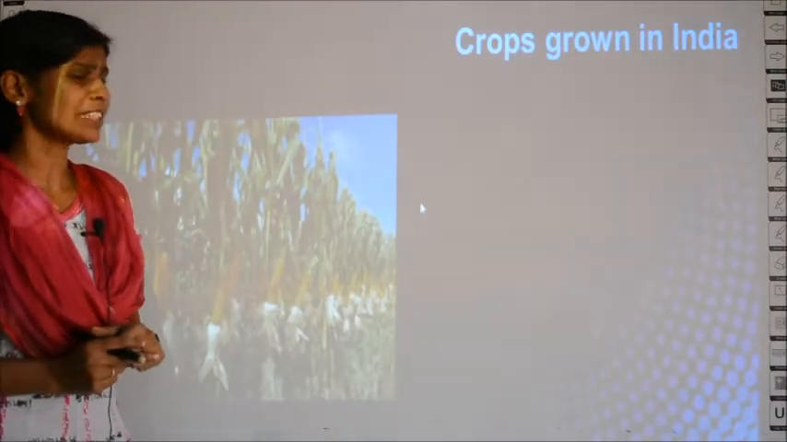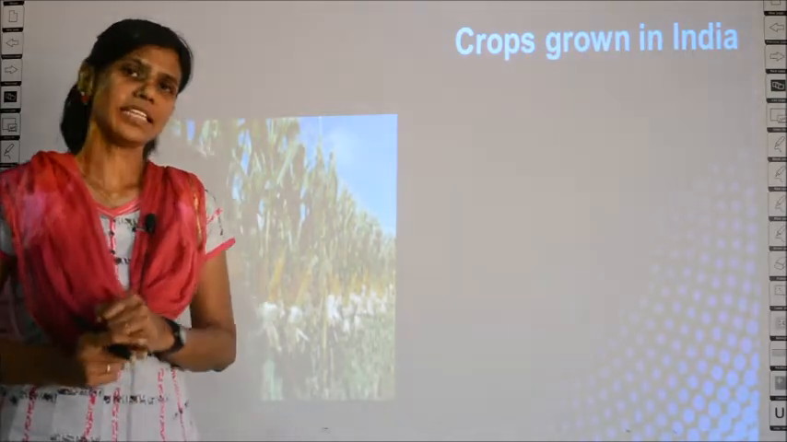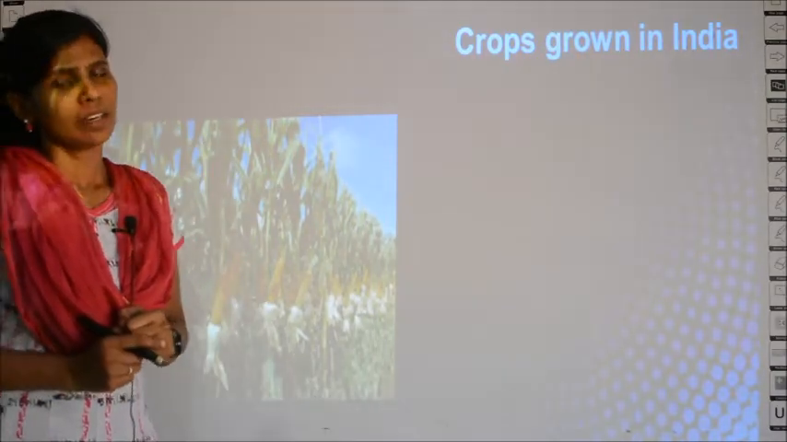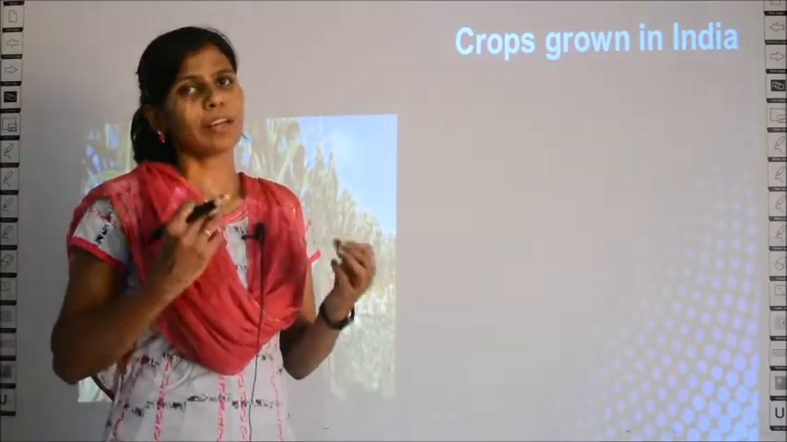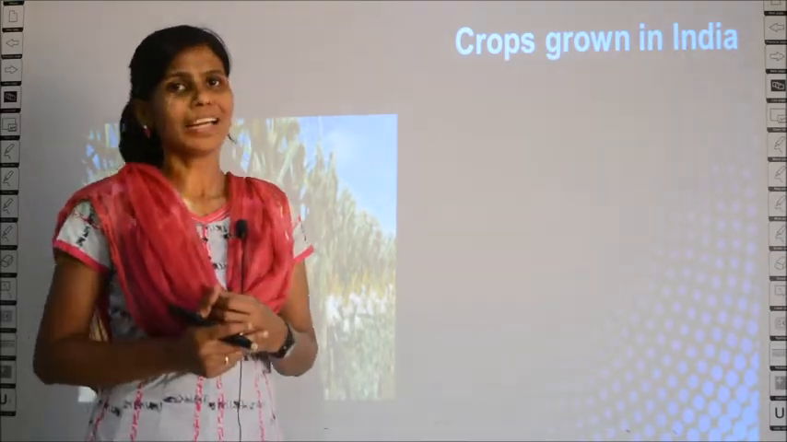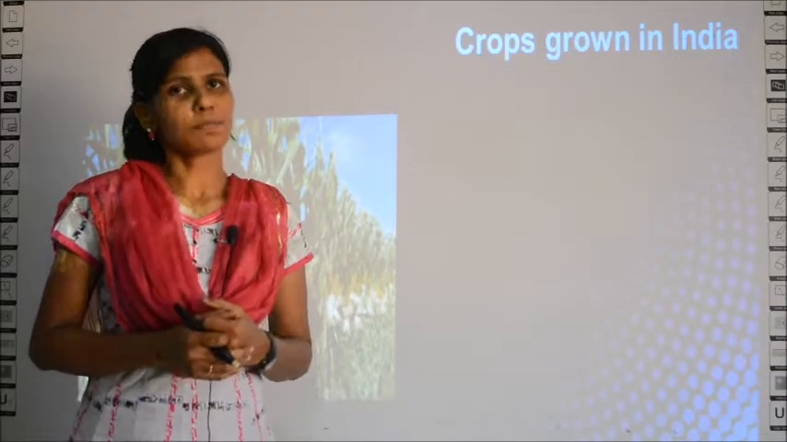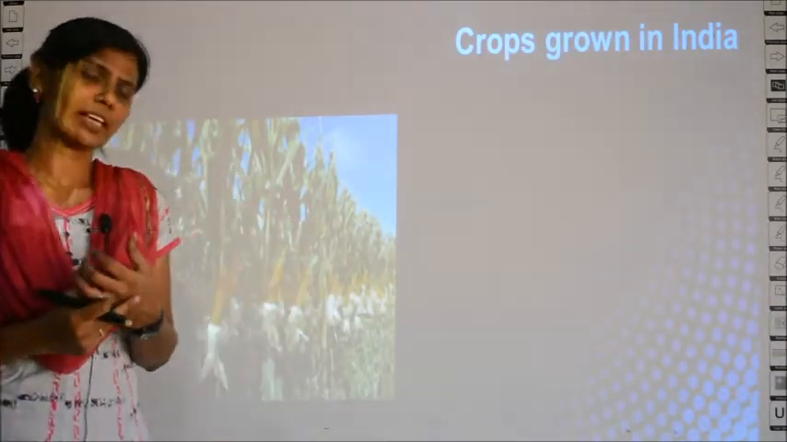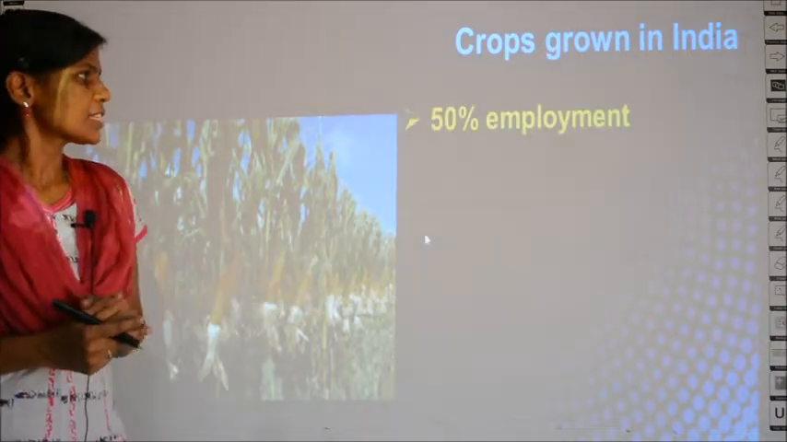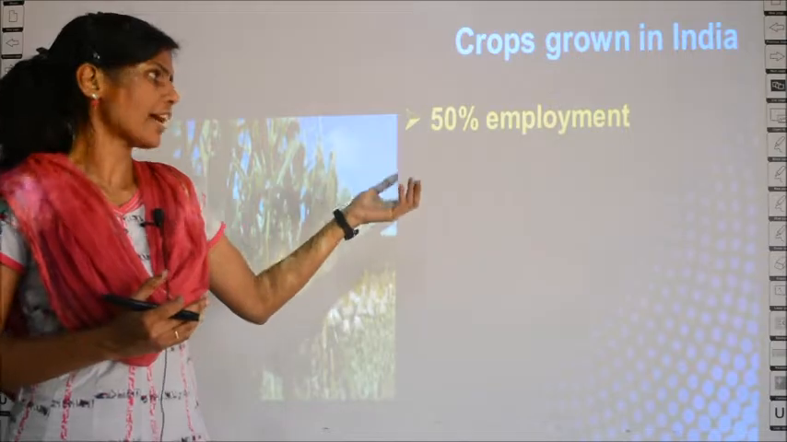Okay. Then what are the crops generally grown in India? There are 6 types of crops given in your textbook. In today's class we will be learning about 3 types of crops, and in the next class I will continue with the other 3 types of crops that are grown generally in India. Before seeing the types of crops, we will see some facts.